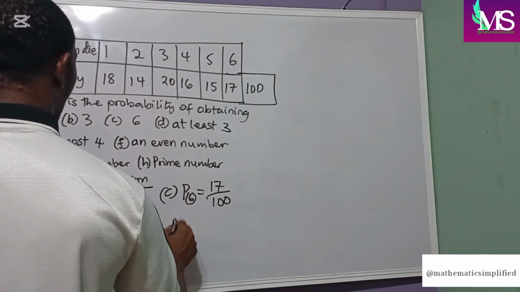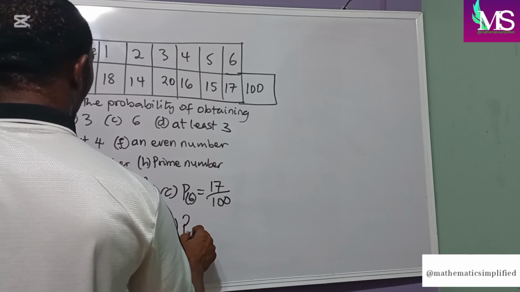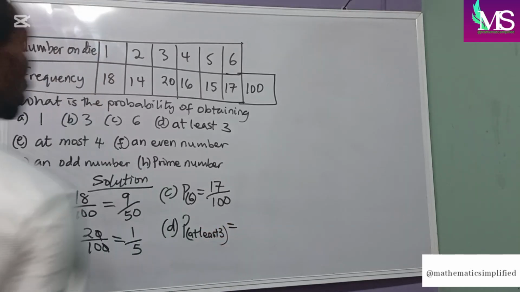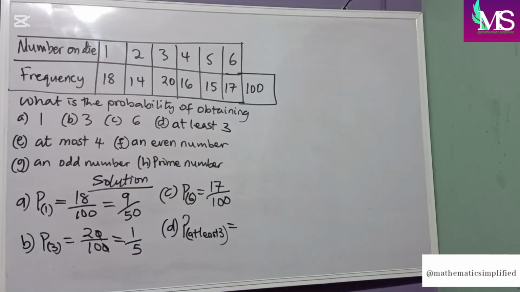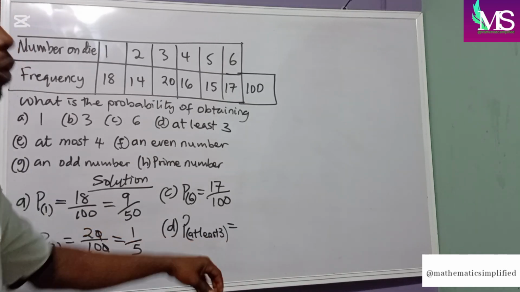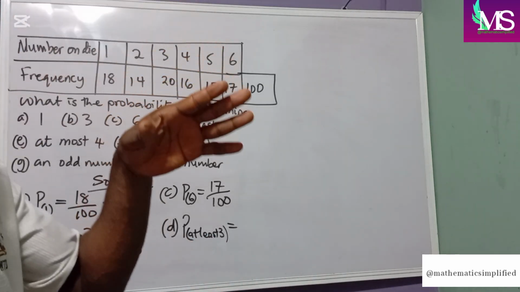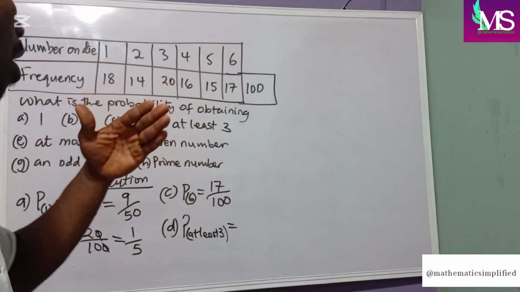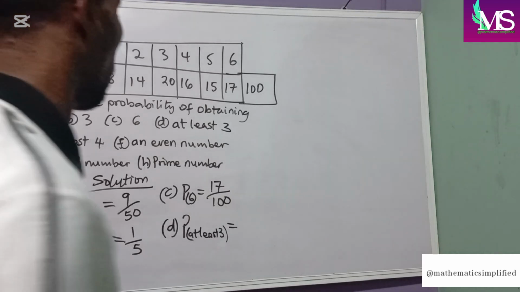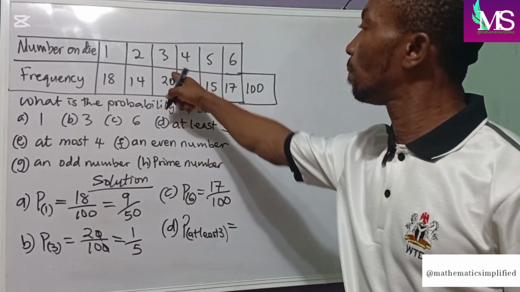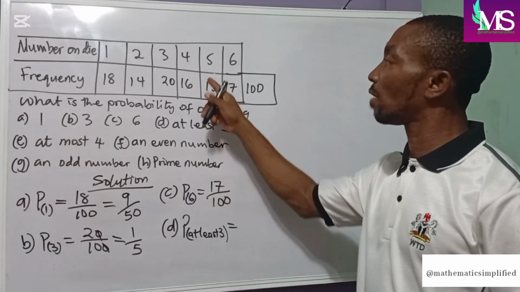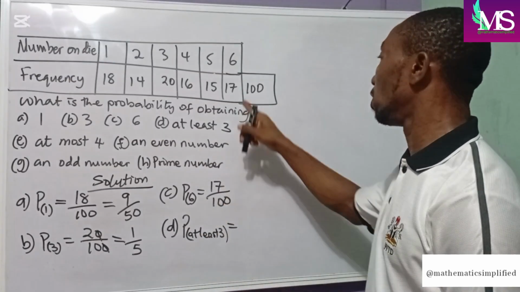Now if we talk about D, at least 3. When we say at least 3, the least number we should get is 3. We can have more than 3, but not less than 3. So we'll be looking at the probability of getting a 3, plus the probability of getting a 4, plus a 5, plus a 6.